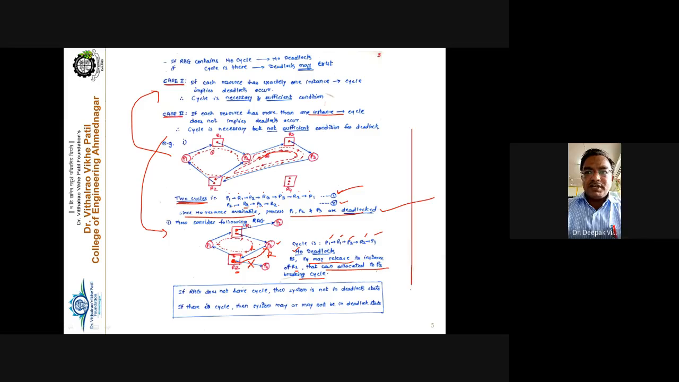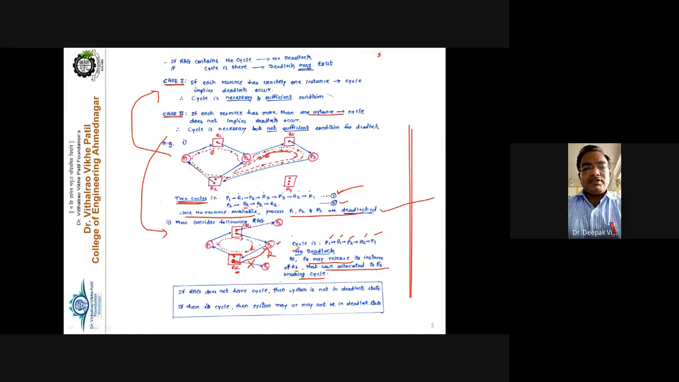So from the theory point of view, it is very important. There is a question in the examination to prove how the resource allocation graph is helpful to detect deadlock in the system. Or how cycle detection in the resource allocation graph is used to detect the deadlock, right?